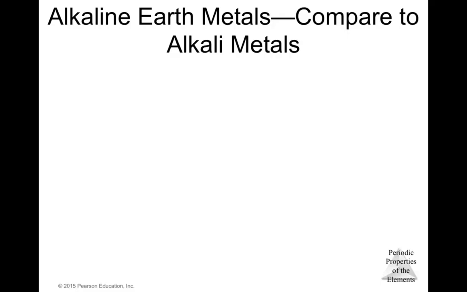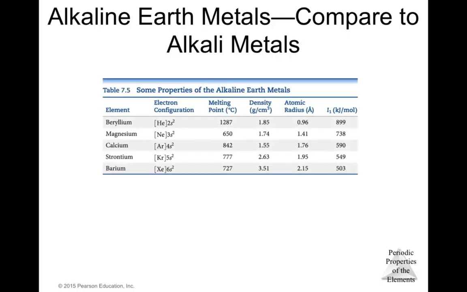Now the alkaline earth metals, as compared to the alkali metals. Here we have the configuration of the alkaline earth metals. This is the electronic configuration of the noble gas plus ns2, because we are in family 2, group 2, and in the s block. All of them are in different levels, but with the s2 orbital.